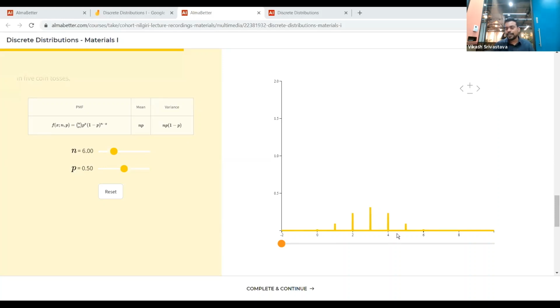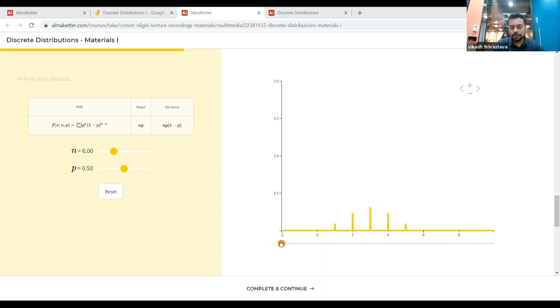And what are the least likely scenarios? So let's say getting 6 heads or getting 0 heads in 6 coin tosses, right? So these values are very least likely. And let's say getting only 1 head and 5 tails, so that is also least likely. But getting 3 heads, that is the most likely, right? So this is the probability distribution of a binomial distribution in which we have 6 trials and we're doing a simple, let's say, coin toss, right? And I have kept P as 0.5, right? So I'm assuming that the coin is fair.